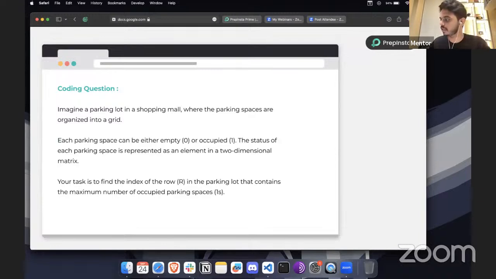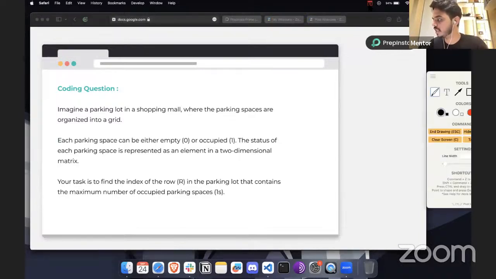Okay, so now let's start with the first question of the day. Imagine a parking lot in a shopping mall where the parking spaces are organized in a grid. In programmatical terms, we can call it a matrix, or you can just say a plain grid where we can put some elements.